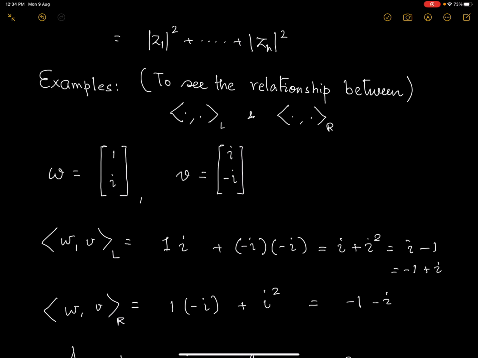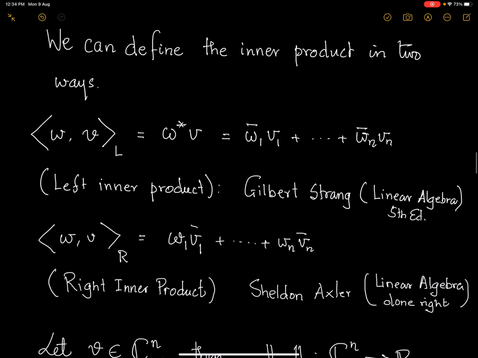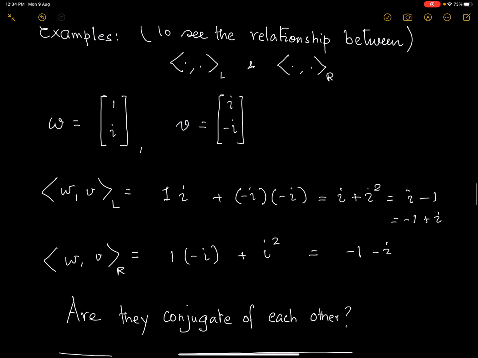So now, I am taking the inner product with respect to the left inner product. It gives me minus 1 plus i. Go to that definition, this one, and do the calculations. You will get minus 1 plus i.